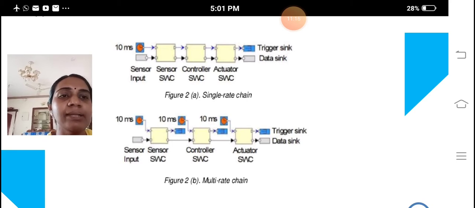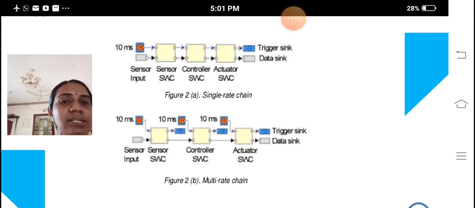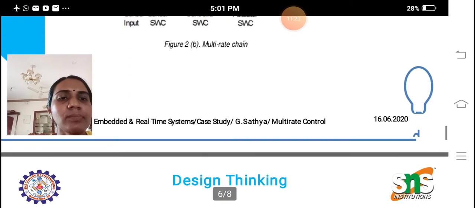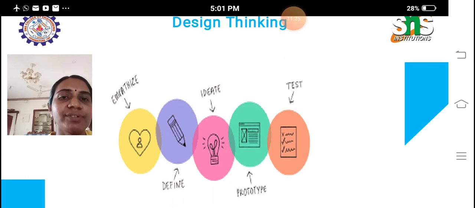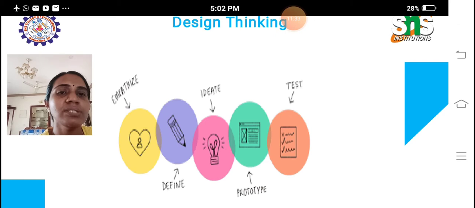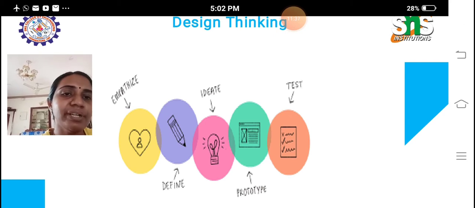That's why we can prevent the accident. So that is our main objective. So next one is design thinking. So far we have discussed our empathy part, that is based on the customer demand. We are analyzing whether the operation is synchronous or asynchronous. From this analysis, we have to conclude our define part.